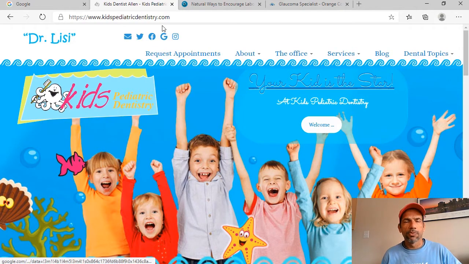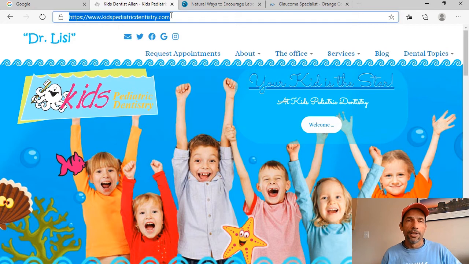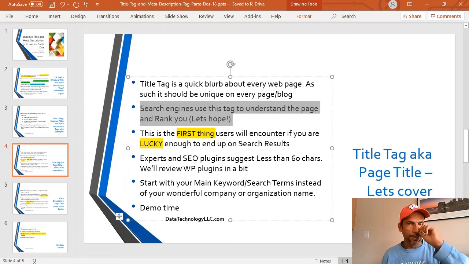Now the nice thing about this company is that the name of the company is also Kids Pediatric Dentistry, and they are fortunate enough to have that domain. That's great. It's like, check, right? Okay, so those were some of the examples.